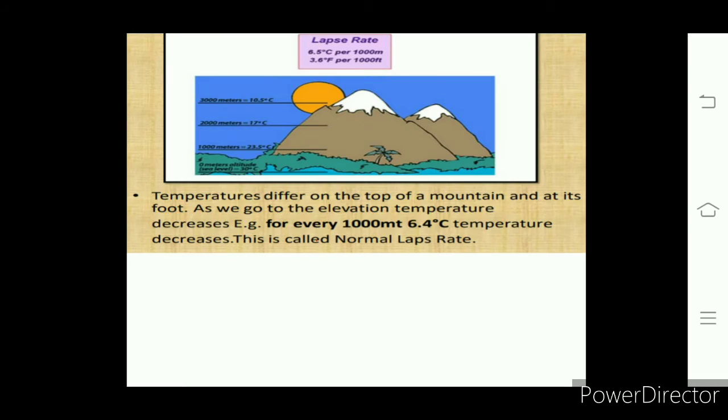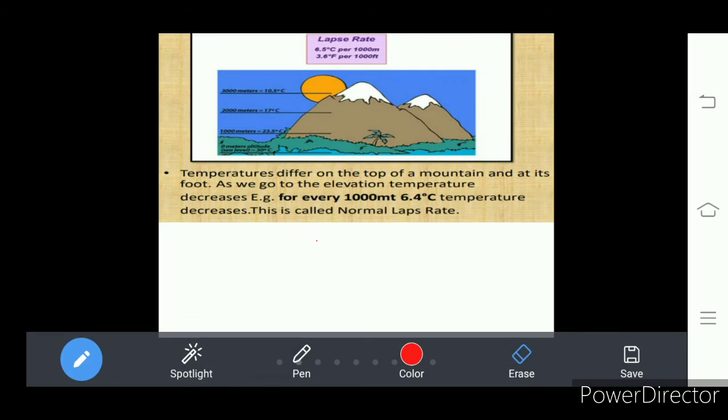Understand? So this is what we call the normal lapse rate. Temperature on the top of the mountain is low compared to its foot. So as we go to the higher places, temperature decreases, and that is what we call the normal lapse rate.